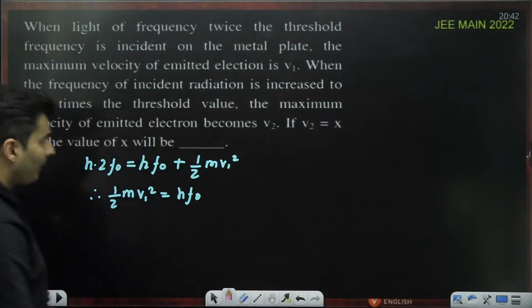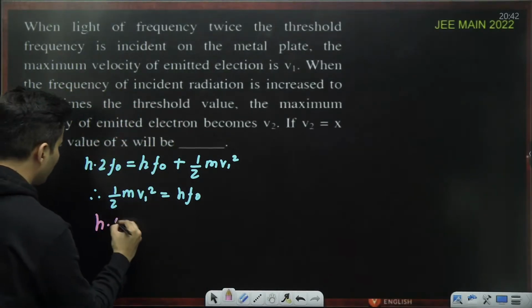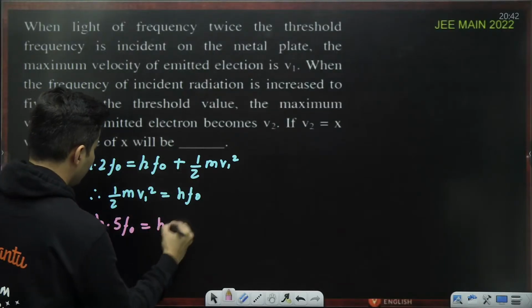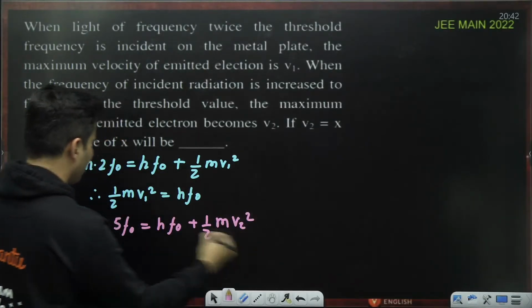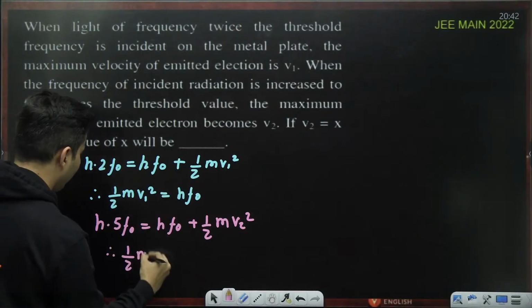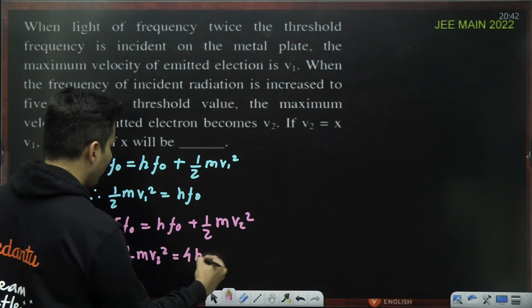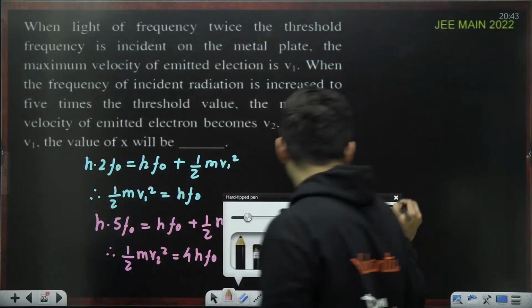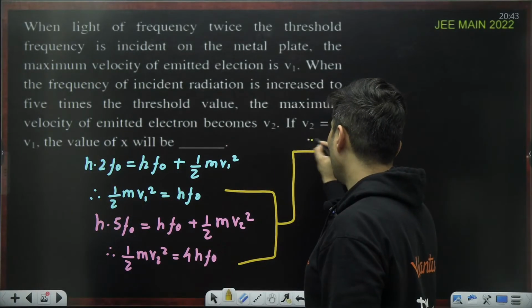Next, the frequency is made 5 times the threshold. h into 5 times f naught is hf naught plus half m v2 square. So half m v2 square will be 5 minus 1, which is 4, so it will be 4hf naught. Now let's divide both of them.